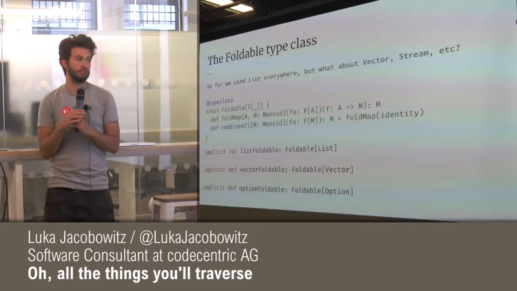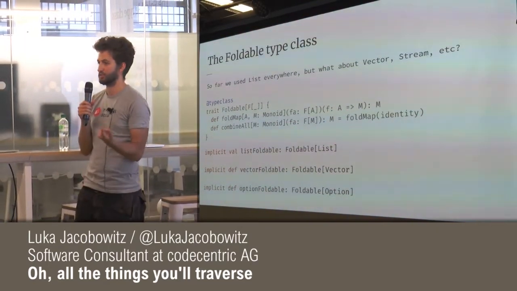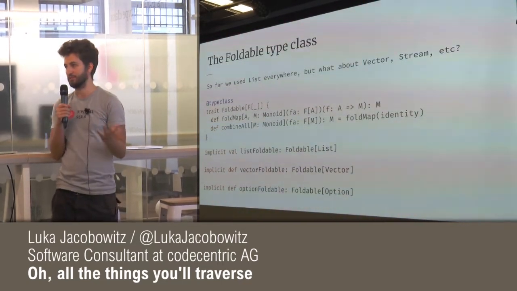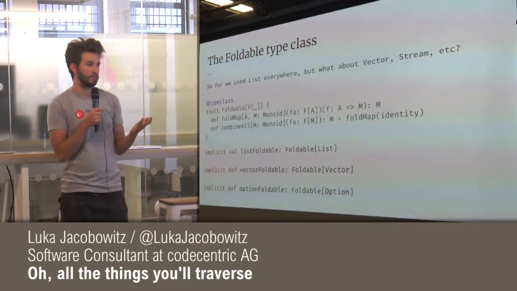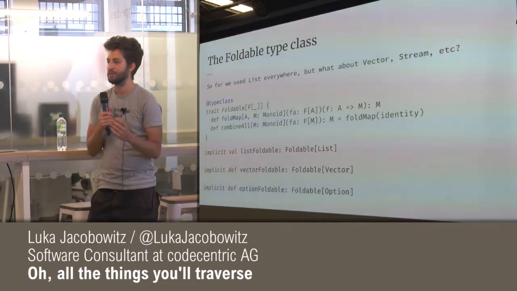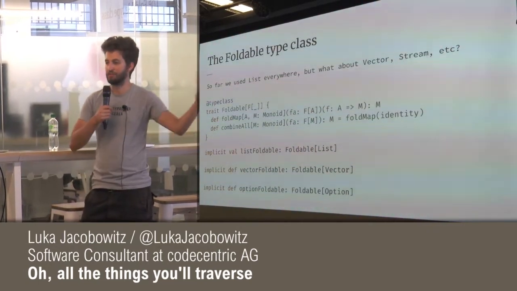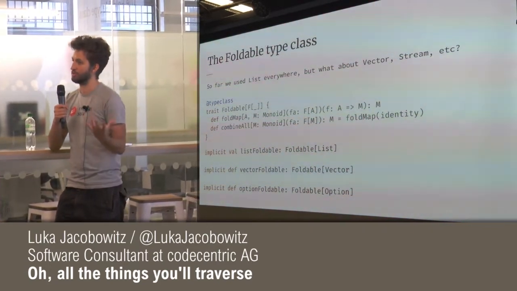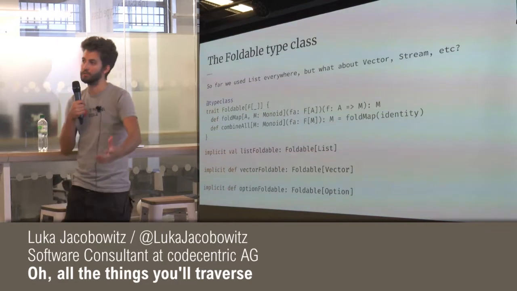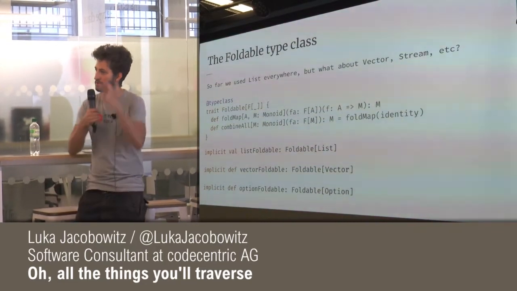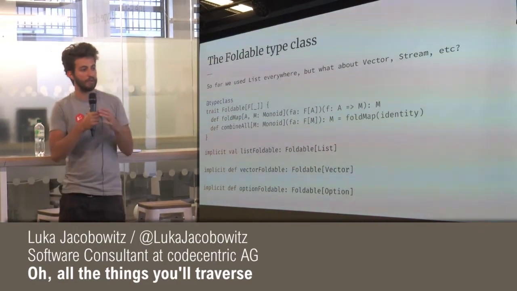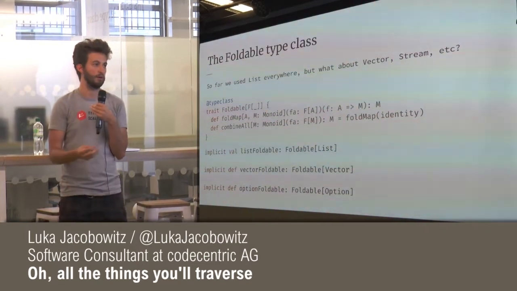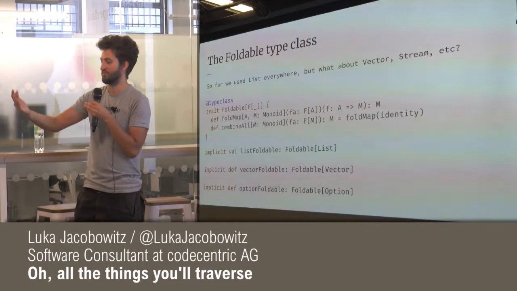Okay, so we can define this for list, for vector, but also for things like option and either, because they're also foldable. They just have a single element or zero, right? So option is kind of like a list with either zero elements or one. So it works for them as well. So we can use all of these things with a lot of different types, and that makes it even more general. So now we've abstracted over monoids, and now we've also abstracted over the containers that we want to aggregate. So this gives us even more power, because it works with even more things.